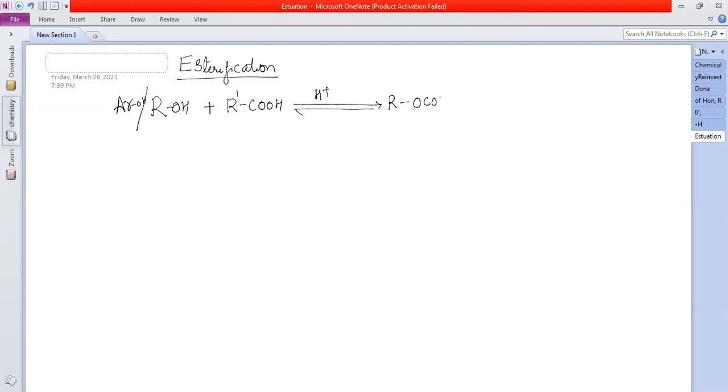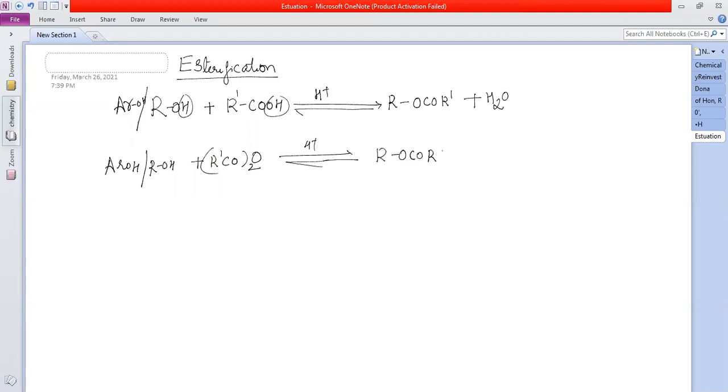ROCOR'. The H and OH have been removed, so this OH is lost as water. So the ester is formed plus water. Now if I carry out the reaction with acid anhydrides, (R'CO)2O, again in the presence of acid, I get the same ROCOR' plus R'COOH acid.